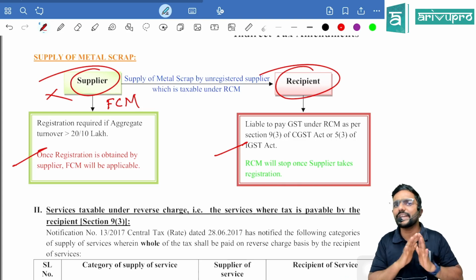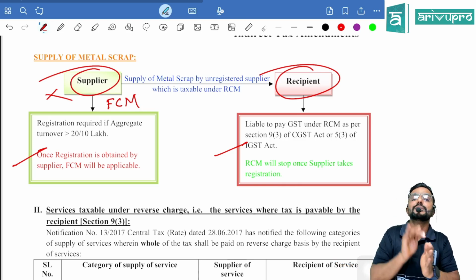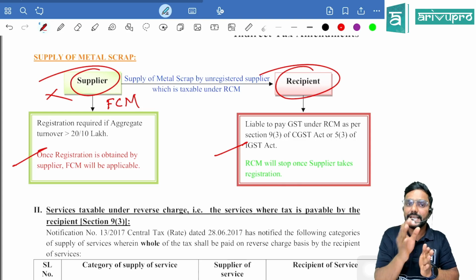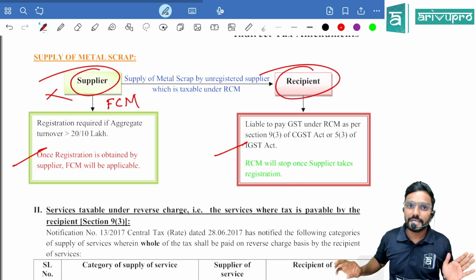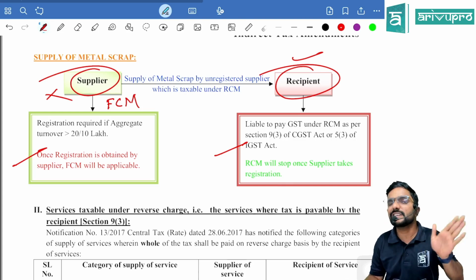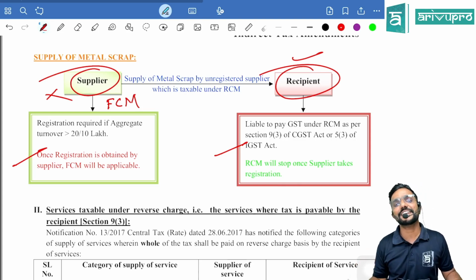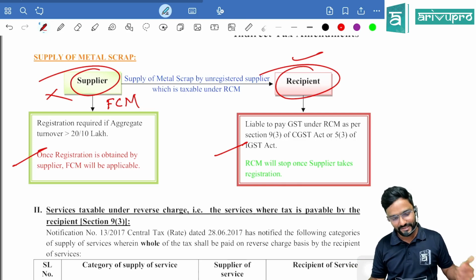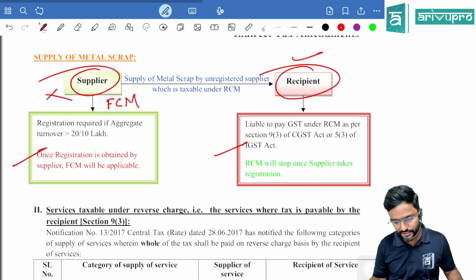So RCM is not like forever. RCM is only to the point where the supplier is liable for registration. Once he is liable for registration, RCM stops and FCM starts. In that case, obviously, the recipient, even though he is registered, will still not be liable to pay GST. But you guys know, when FCM is applicable, the supplier is liable to pay GST. What does he do? He will charge and collect it from the recipient. But liability will be on the head of the supplier in case of forward charge.